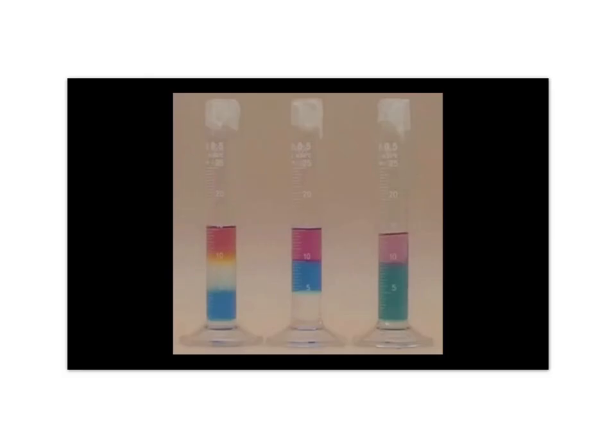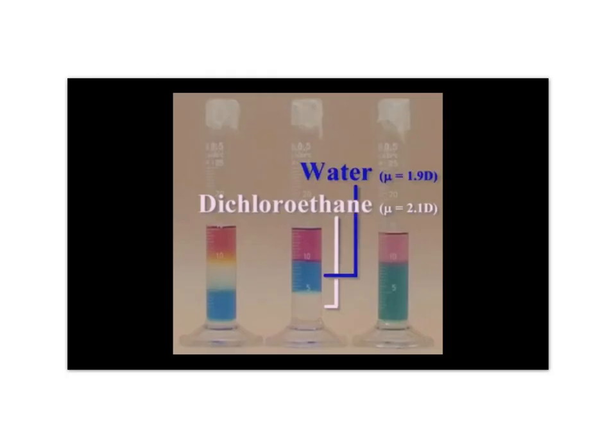Note that the purplish pentane layer is about the same size as it was before, but the methanol and water appear to have combined. This result seems to bear out the generalization that like dissolves like, because both methanol and water are polar, whereas the pentane was not polar. Now we'll examine the middle cylinder. The bottom layer is colorless dichloroethane, the middle layer is water with some blue food coloring, and the top layer is the reddish purple pentane colored by iodine.